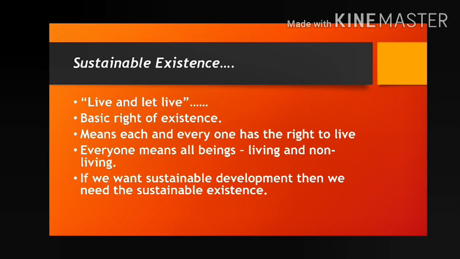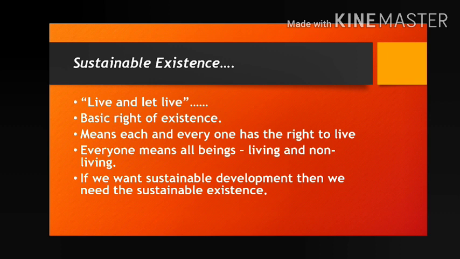Now the big problem in our life, in achieving sustainable existence, that means live and let live, is the greedy nature of human beings. I have already told in the beginning, there are two types of human beings, needy and greedy. Those who are needy are not doing any type of damage to society, to the resources, or to the environment. They are always trying to maintain sustainable existence, that means live and let live.